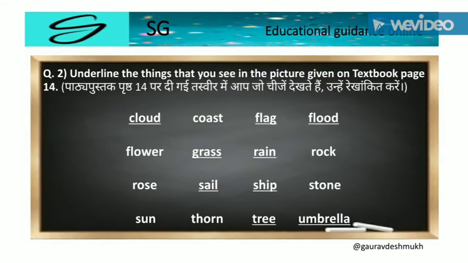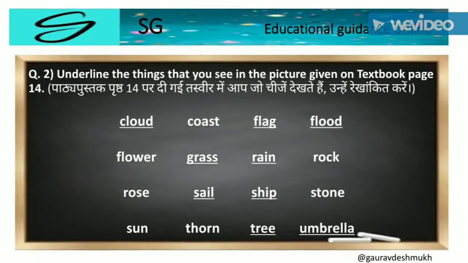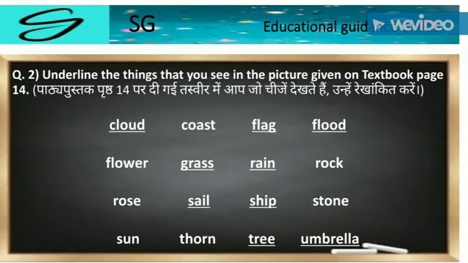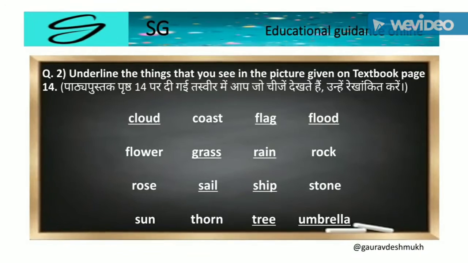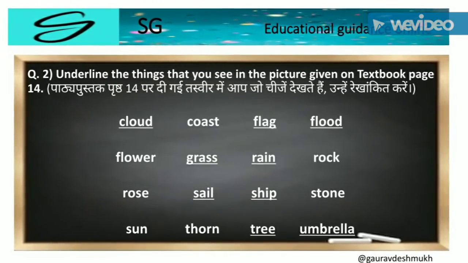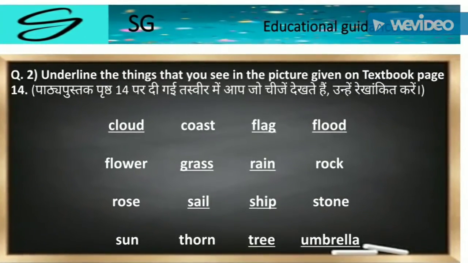Question 2: Underline the things that you see in the picture given on textbook page number 14. Cloud, flag, flood, grass, rain, sail, ship, tree, umbrella.